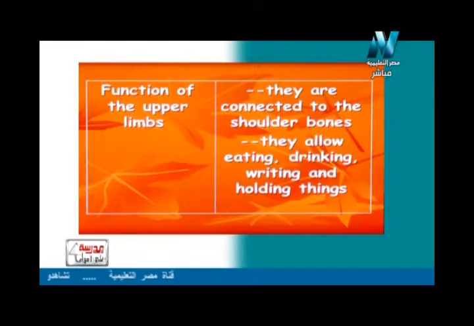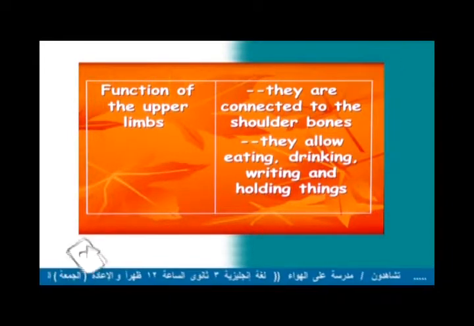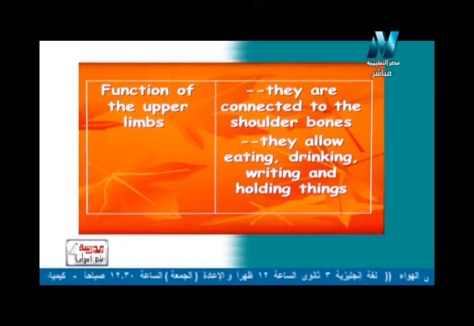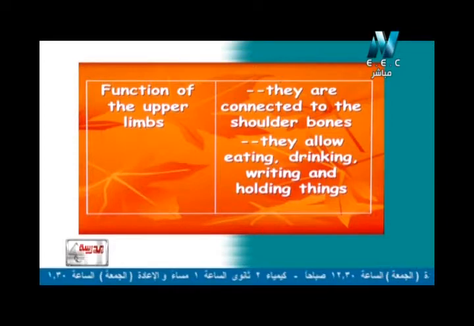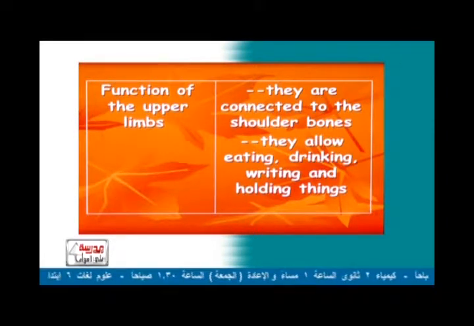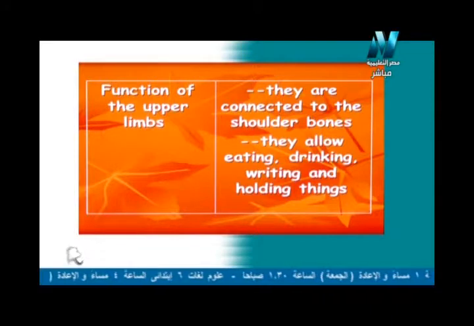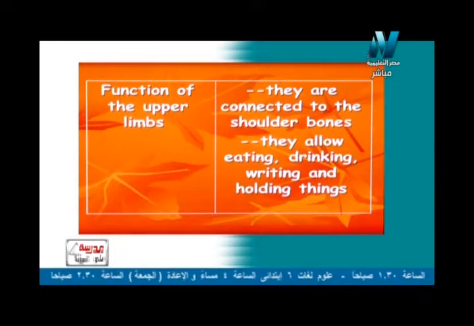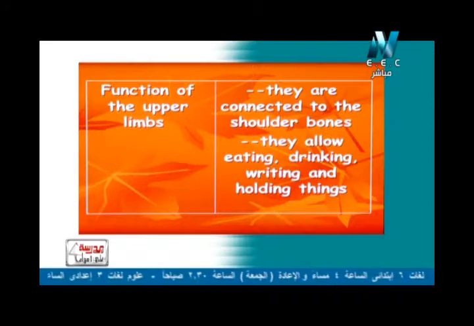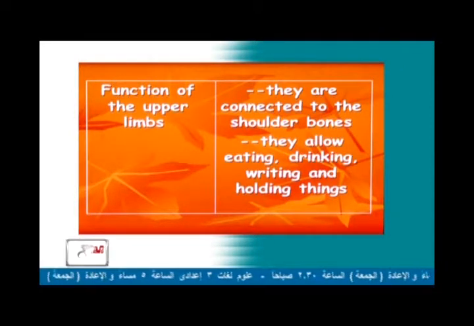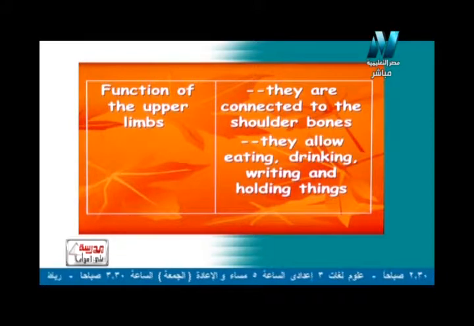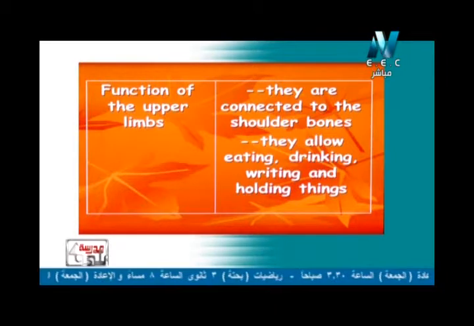So now, what about the function of the upper limb? The upper limb has many functions. We can write books and many essays about the functions of the upper limb. It is connected to the shoulder bones, as I said, and it allows eating, drinking, writing, holding things and many other useful functions. So again, we have many functions of the upper limb such as eating, drinking, writing, reading and also holding things.